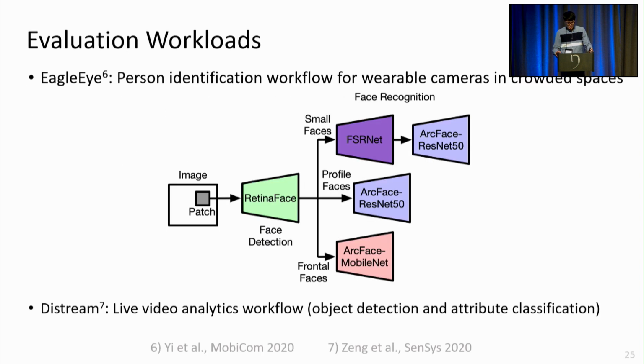For instance, the Eagle-Eye workflow is a person identification workflow that is shaped as follows. And multiple DNNs are connected with these intricate dependencies. And a single image frame from Eagle-Eye is regarded as finished when all DNNs for each image patch in the input image have finished running. And likewise, DiceStream is a live video analytics workflow that also consists of DNNs of various tasks.